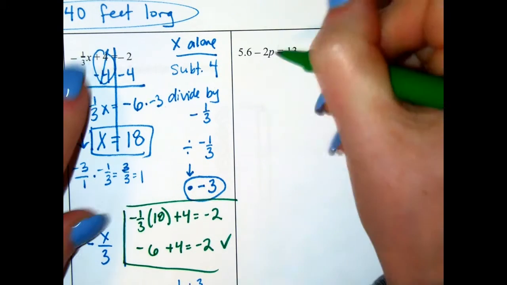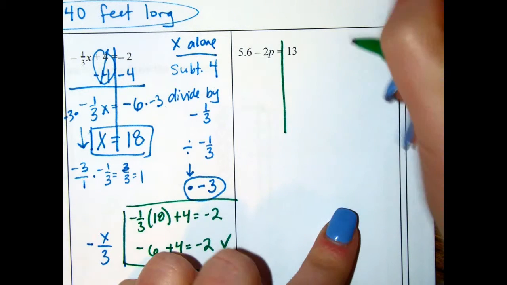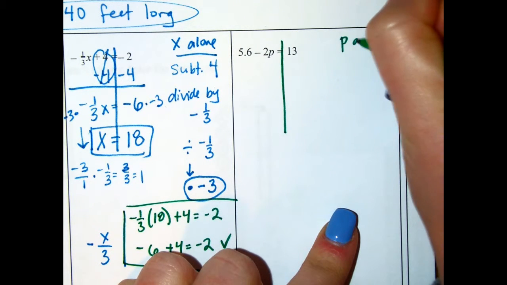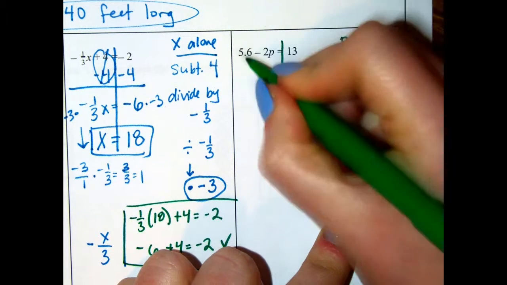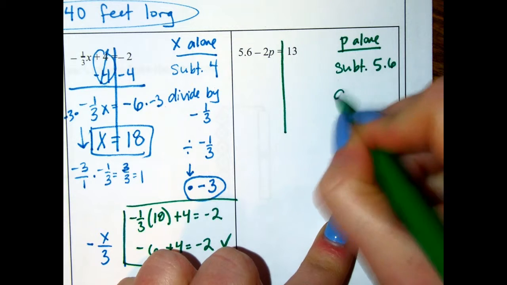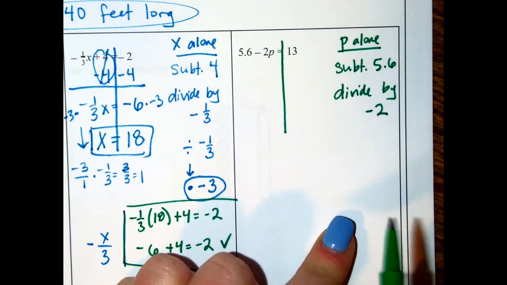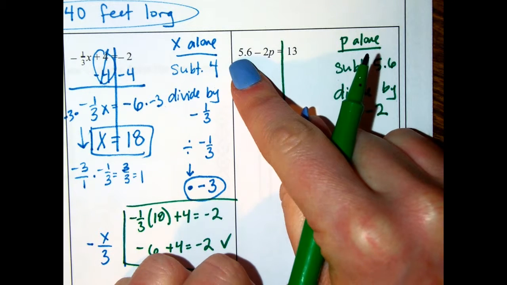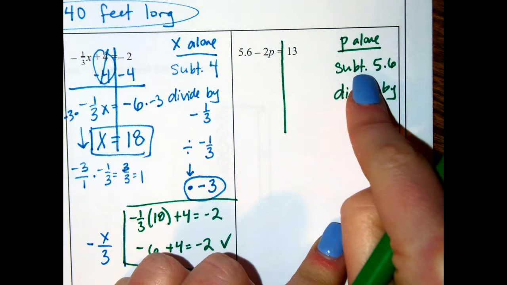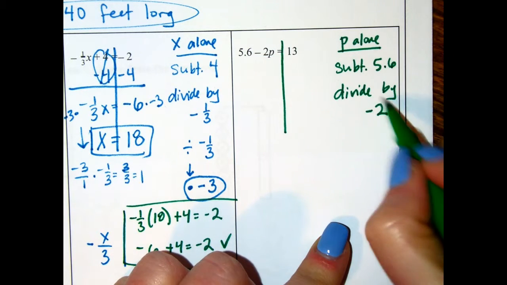And here's our last one with decimals. So we're going to do the same exact thing, but we just have decimals to work with. So first, we want p alone. So we want to subtract 5.6, and then we want to divide by negative 2. And we see that the 5.6 here is positive, so we want to subtract it to get 0. But the 2 is negative, but it's multiplying. That's why we're dividing by a negative.